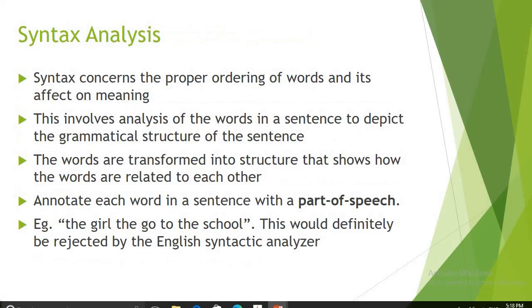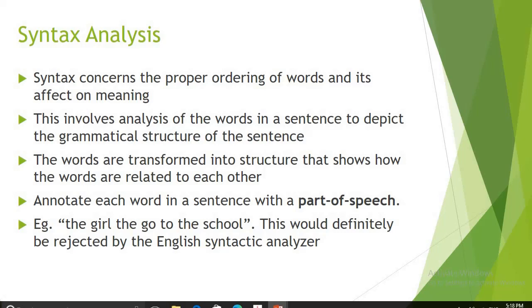The next phase to be applied is syntax analysis, wherein the way words are structured to form a sentence in that particular language is analyzed, and the part of speech of every word used in the sentence is required to be identified.